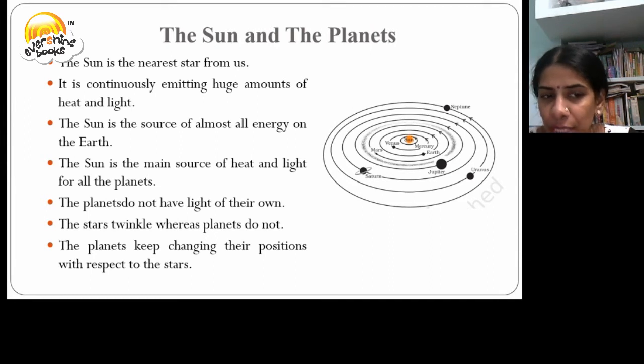The difference between the planets and the stars is that planets do not have light of their own, whereas stars do have light of their own. Stars twinkle, whereas planets do not. Planets keep changing their position with respect to the stars, and stars do not move.